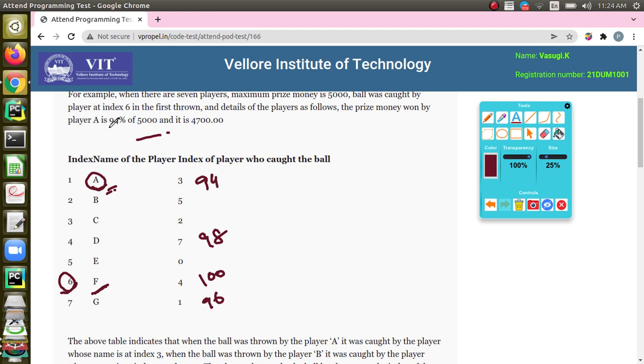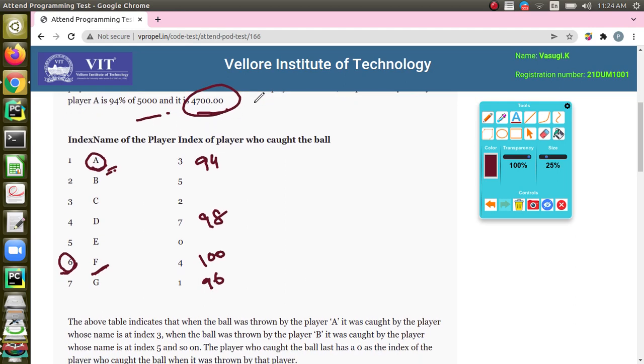Actually the querying person is A. How much money was received by A is the question. So A would have got 94% of 5,000. So when you look at 94% of 5,000, you will get it as 4,700. This is the answer, right?